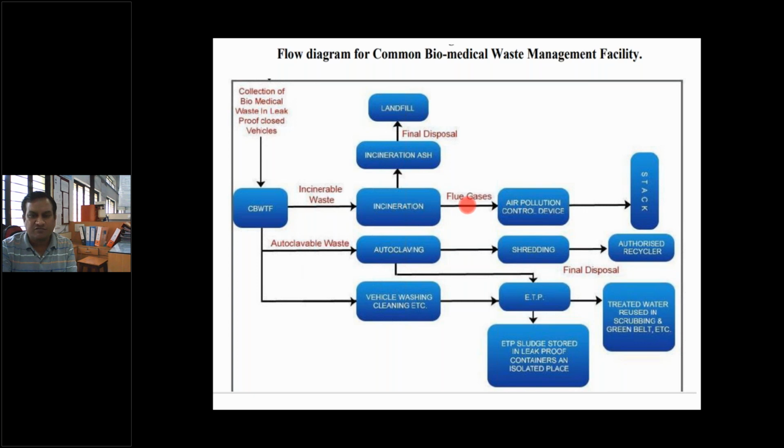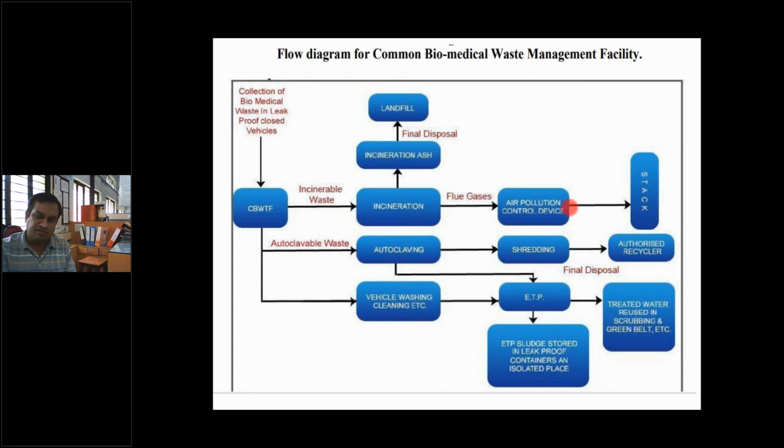Many flue gases or exhaust gases are generated due to the complete combustion or incineration process. These flue gases should go to the scrubber system and through the filter systems, where we have to check the pollutant level. This air pollution control device, that is the scrubbing system, can handle these pollutants and absorb the pollutants or particulates in the scrubbers.